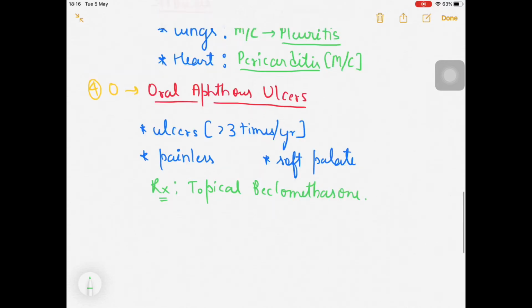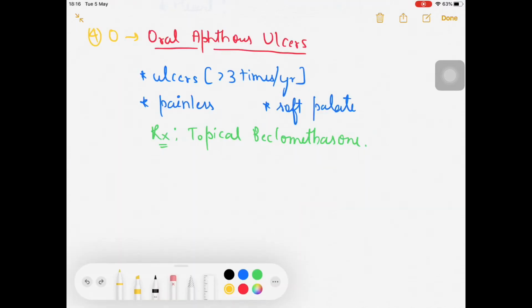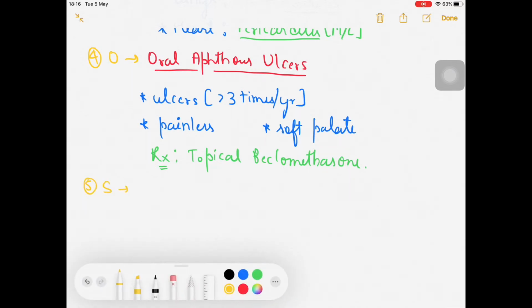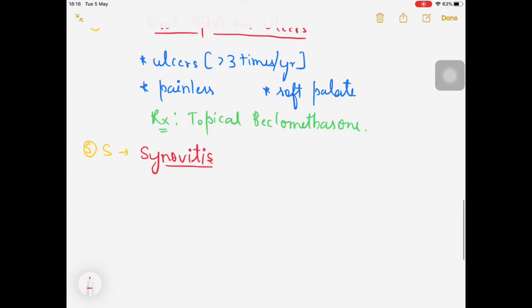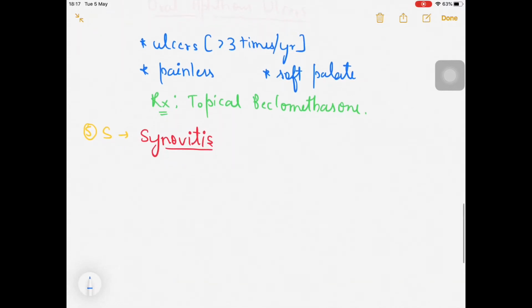Next part is again S. MD SOS, next part is again S, for synovitis, that is the fifth part. Before that I told you about serositis, now I am saying synovitis. Synovitis is the most common presentation of SLE. So here we will be talking about the joints. Joint involvement. Which kind of joints?